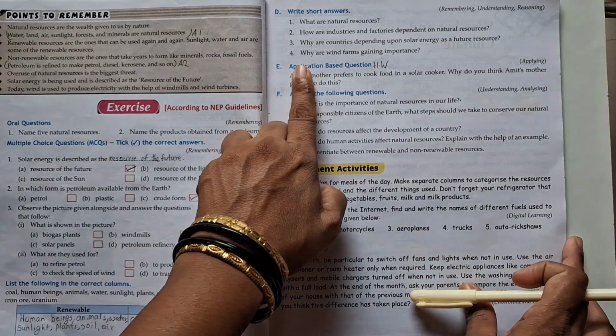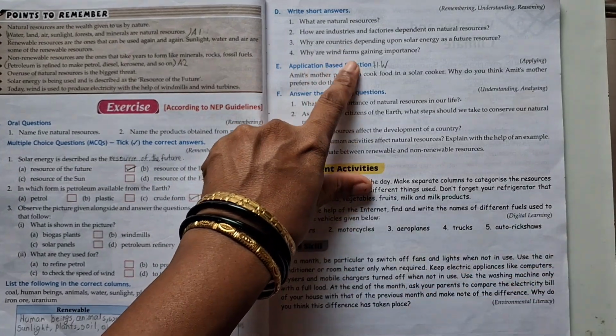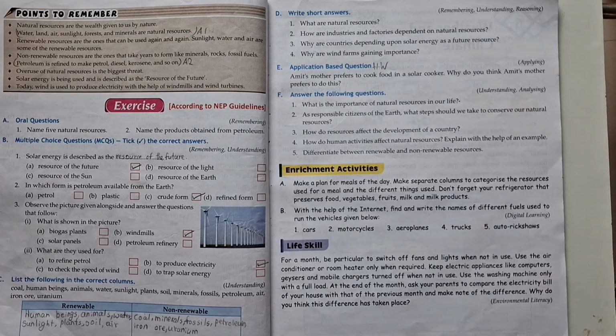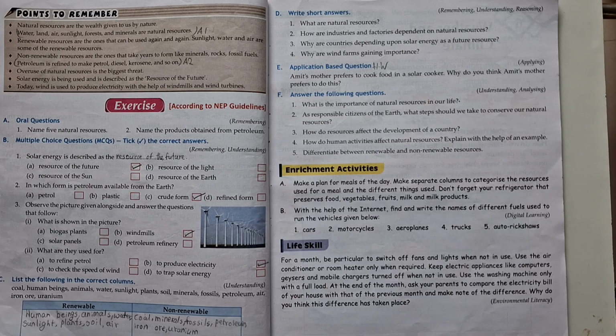Next, fourth one. Why are wind farms gaining importance? Today, wind is used to produce electricity with the help of windmills and wind turbines. The business of producing electricity from wind is growing fast.